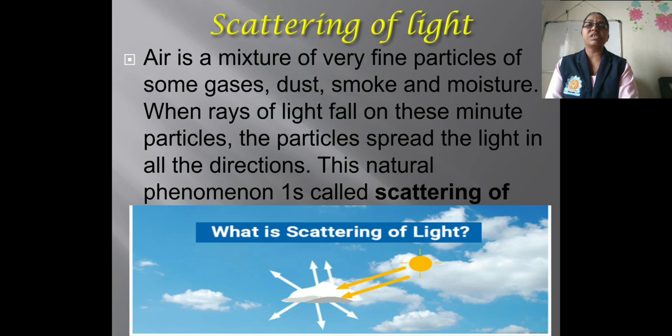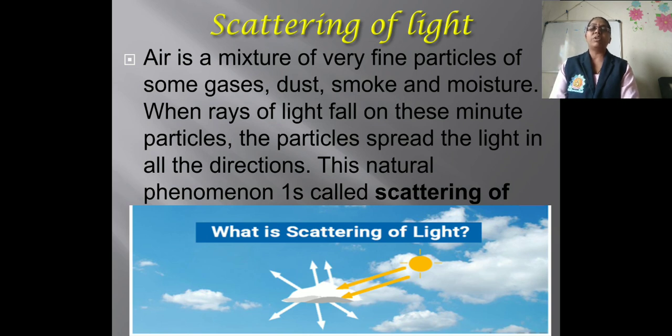Now next is the scattering of light. Air is a mixture of very fine particles of some gases, dust, smoke and moisture. When rays of light fall on these minute particles, the particles spread the light in all directions, and this natural phenomenon is called the scattering of light.